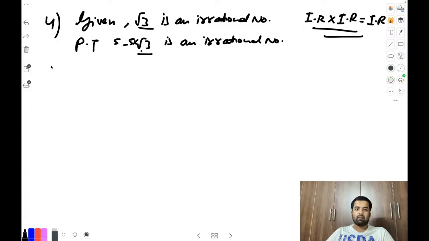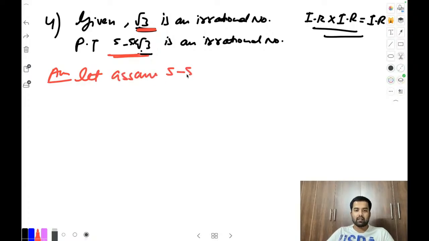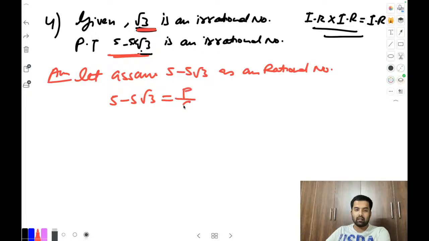What to do? See, this part is given, and we have to use this given part. Whatever the question comes, first assume it as rational, which we do for every question. Let us assume 5 minus 5 root 3 as a rational number. Now see how we will prove it as irrational. We will keep 5 minus 5 root 3 as p by q.